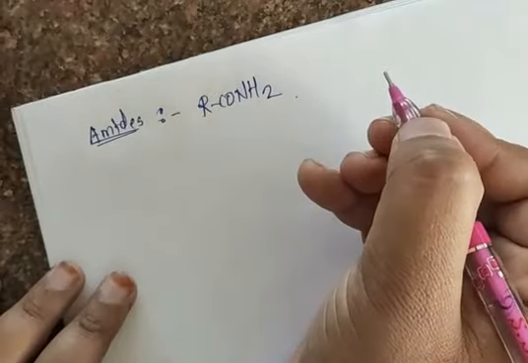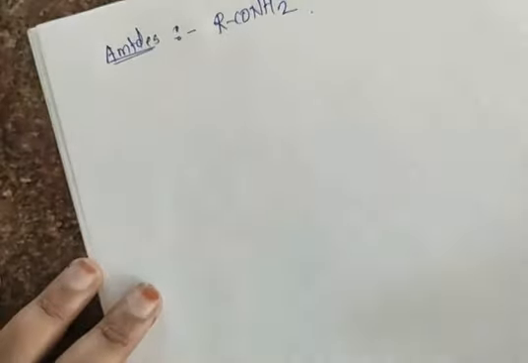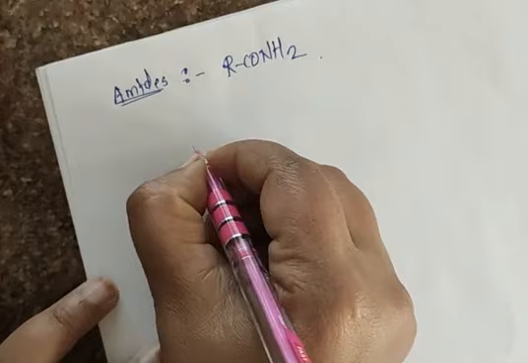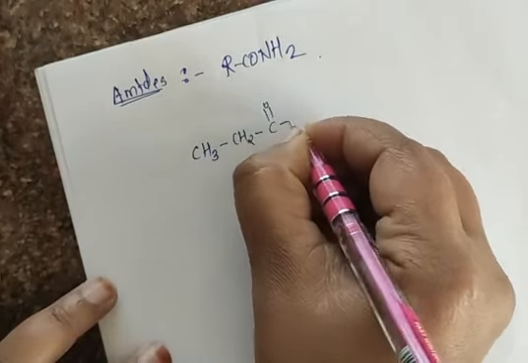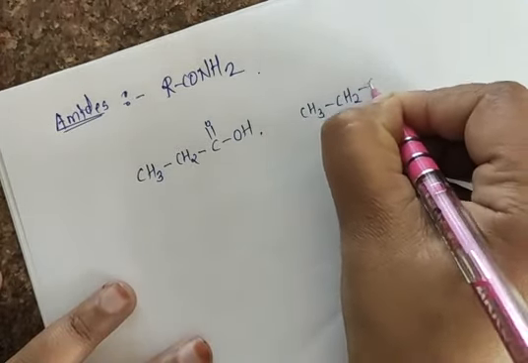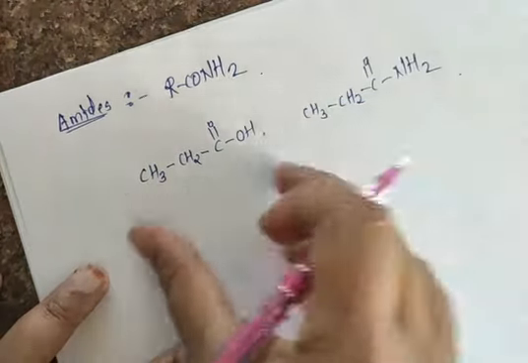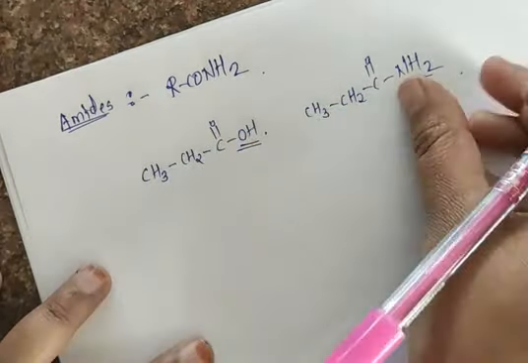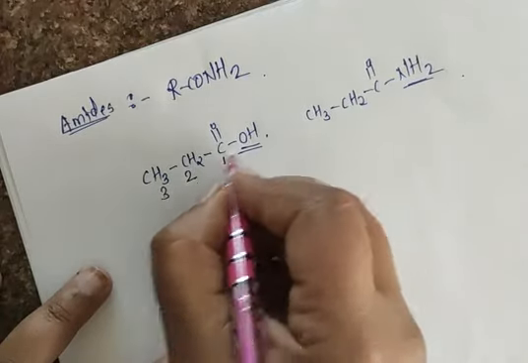Amides. So the general formula of amides is nothing but RCONH2. Okay, RCONH2. Suppose here we have a group like this, CH3, CH2, C double bond O, OH, and here we have CH3, CH2, C double bond O, NH2. So compare both compounds here. Here OH is present, here NH2 is present. Means OH is replaced with NH2 group. Now start numbering from this side, 1, 2, 3.